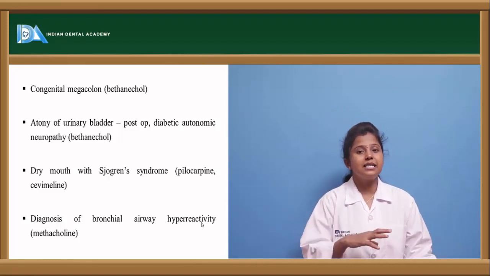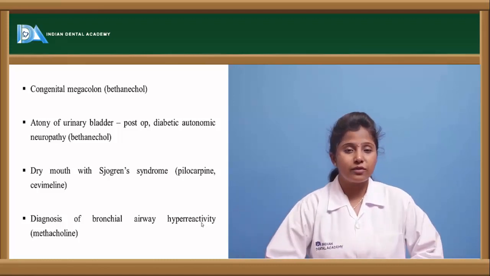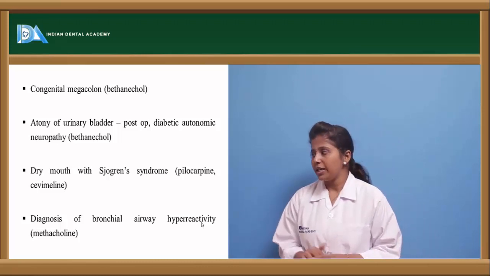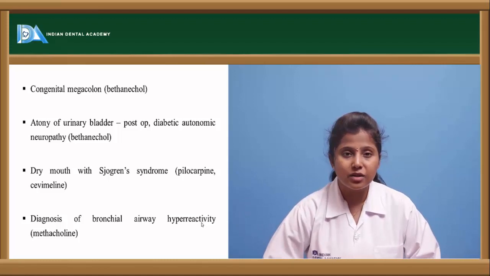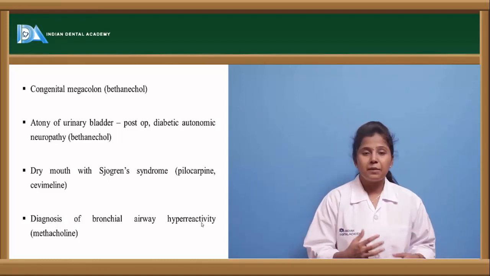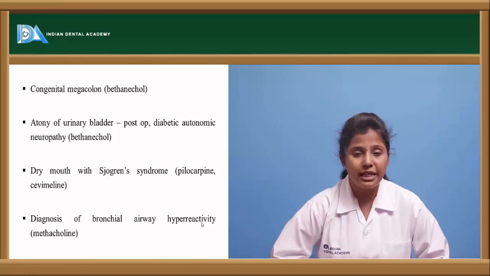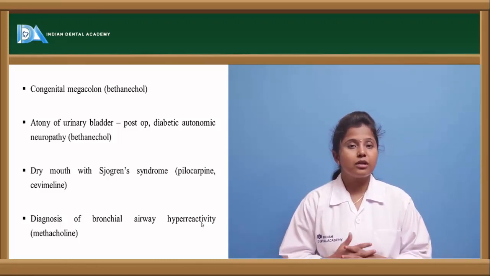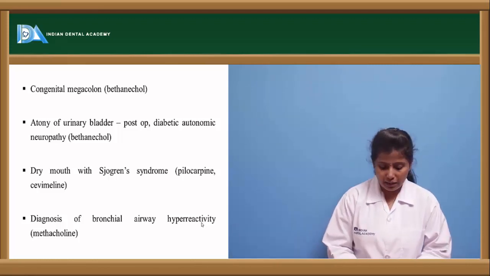So these parasympathomimetics show quite the opposite effect of the parasympatholytics. They are used in the treatment of dry mouth, and they are also used in the diagnosis of bronchial hyperreactivity. The drug used in the diagnosis is methacholine, as it does not have any clinical effect.